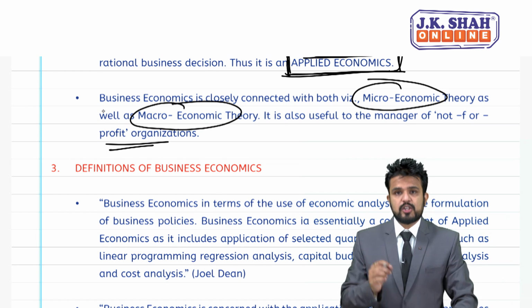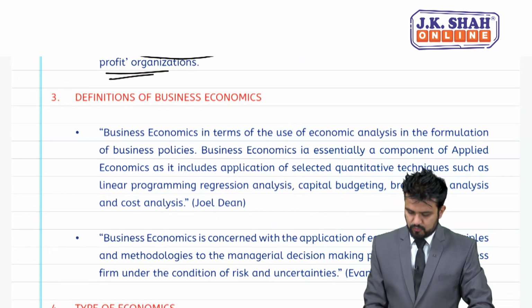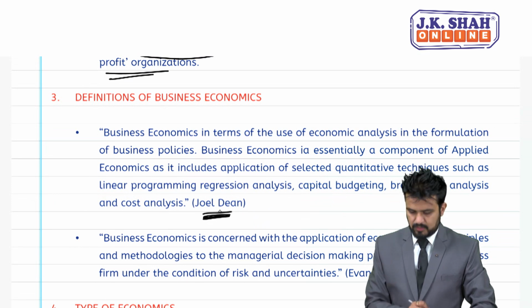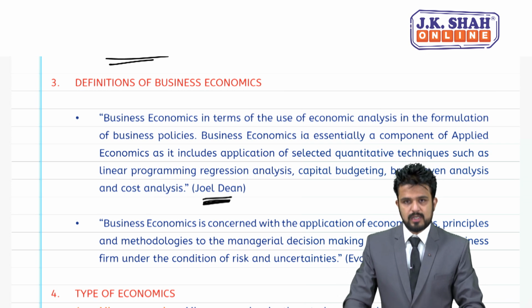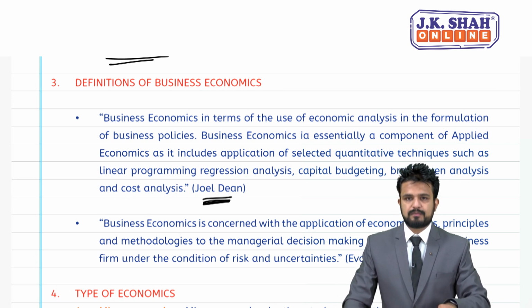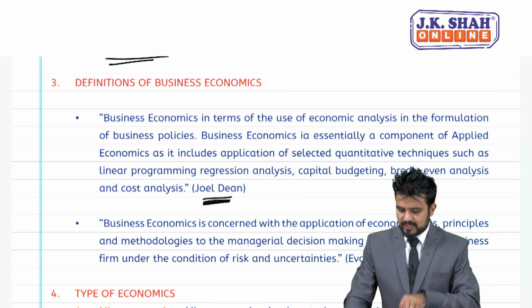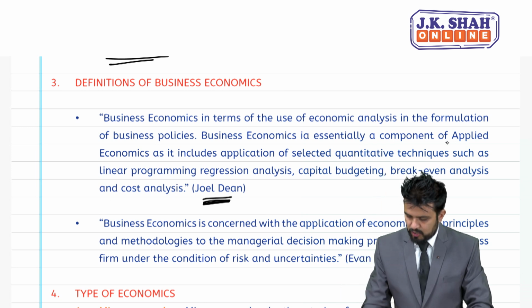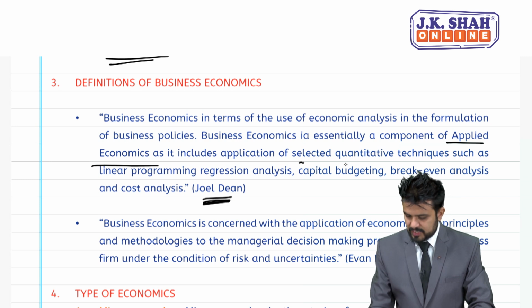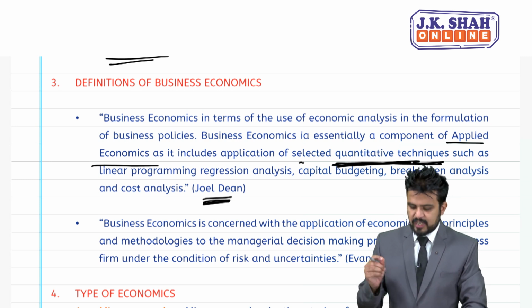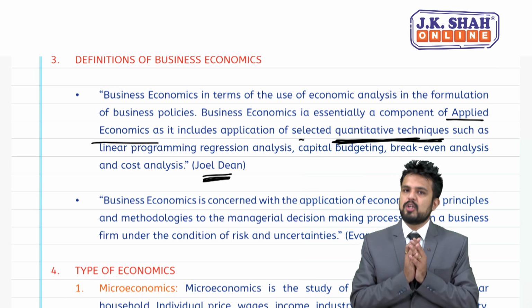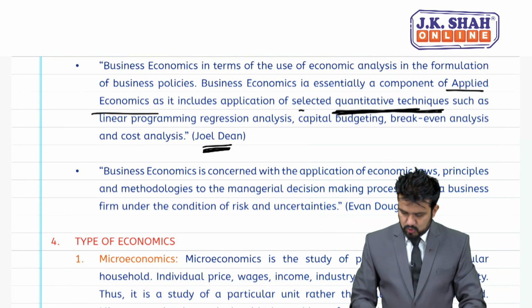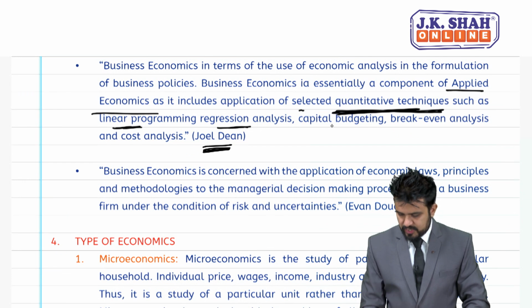Let's see the definition of business economics. The first definition is given by Joel Dean. Business economics is the use of economic analysis in the formulation of business policy. So in making suitable business policy, business economics plays a vital role. Business economics is essentially a component of applied economics, as it includes application of selected quantitative techniques such as linear programming, regression analysis, capital budgeting, break-even analysis and cost analysis. So please remember these words: linear, regression, capital budgeting.